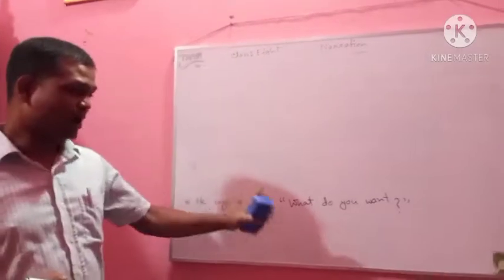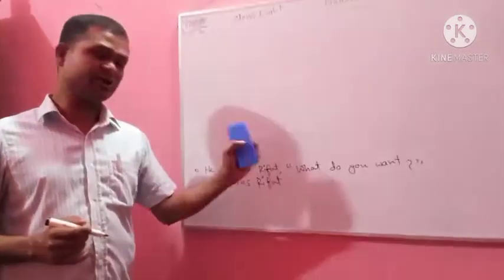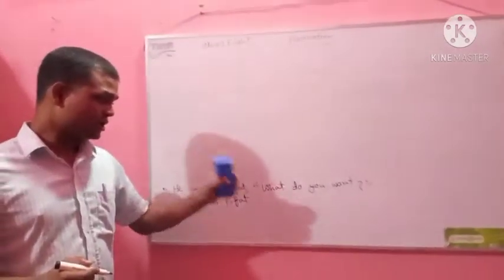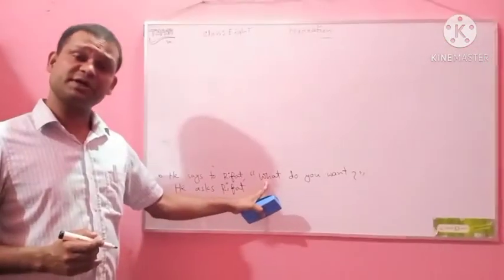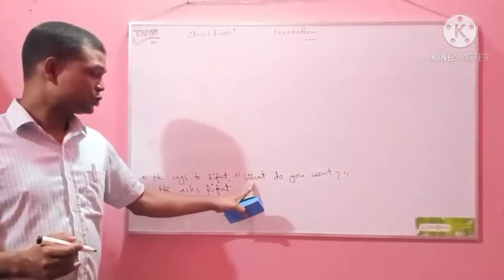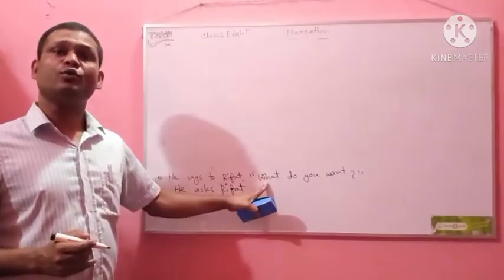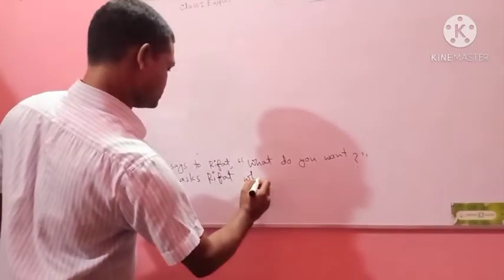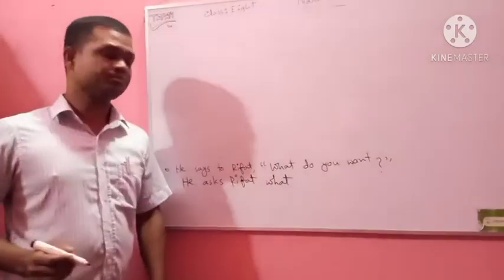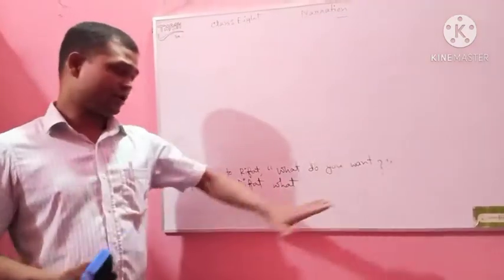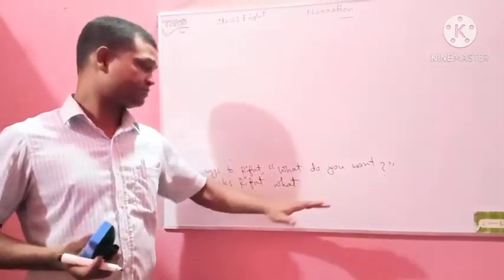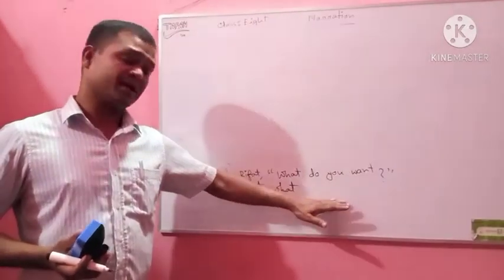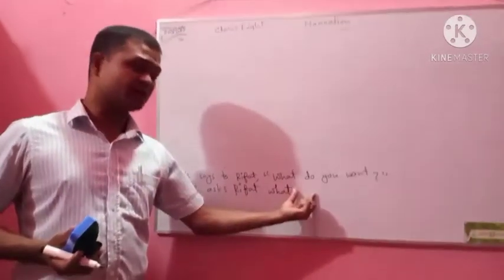So "what" will be used instead of it. That means, since it is a WH question word, this word does the work of joining, and then there will be another clause, and the subject of that clause will be used.